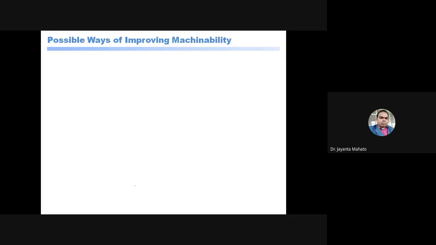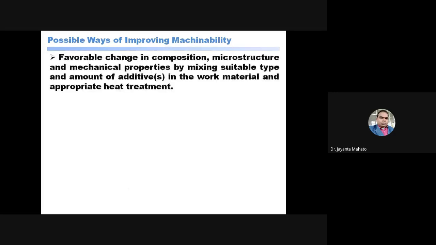Now, some possible ways of improving the machinability. How can you improve the machinability? A favorable change in composition, microstructure, and mechanical properties by mixing a suitable type and amount of additives. By adding some additives, we can change the composition, microstructure, and mechanical properties, and by changing these you can increase the machinability of the material.